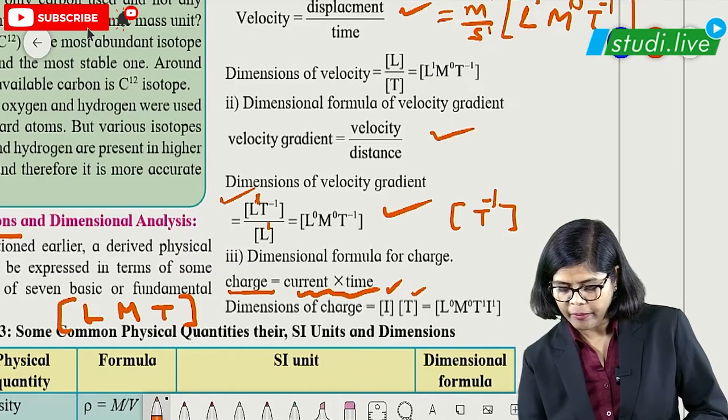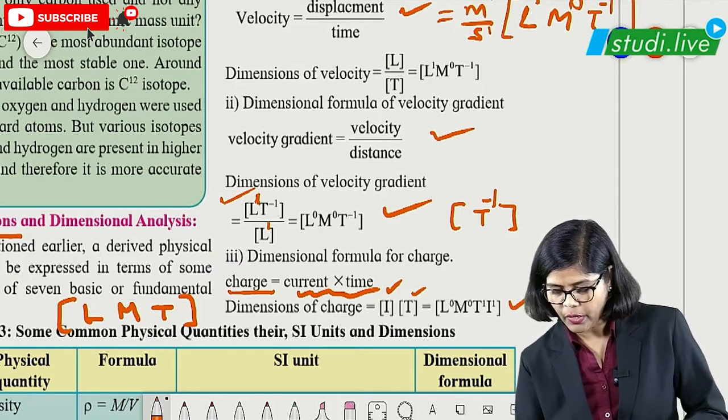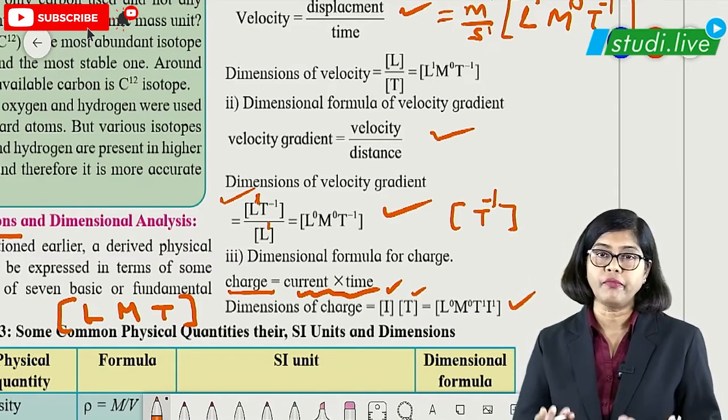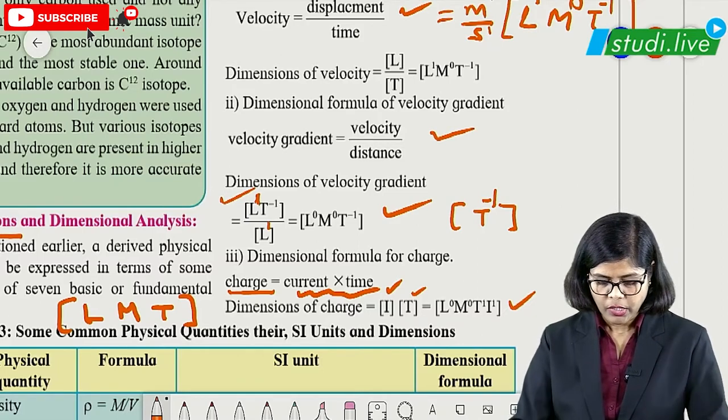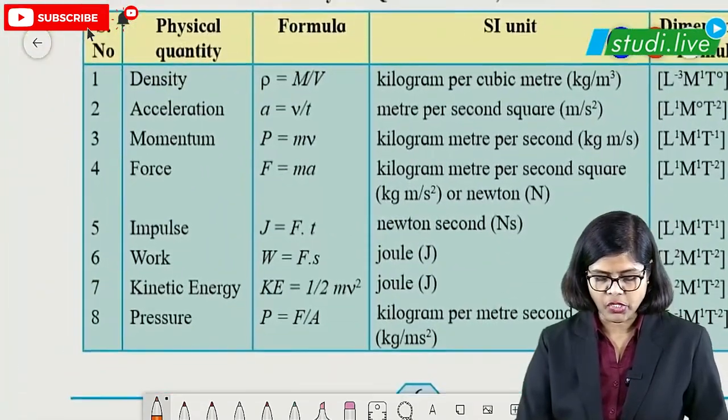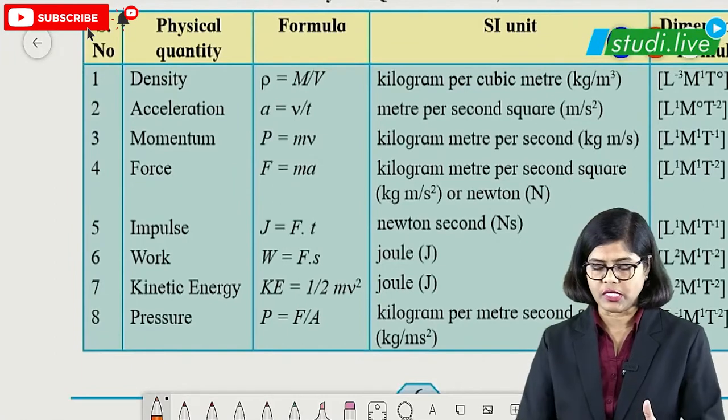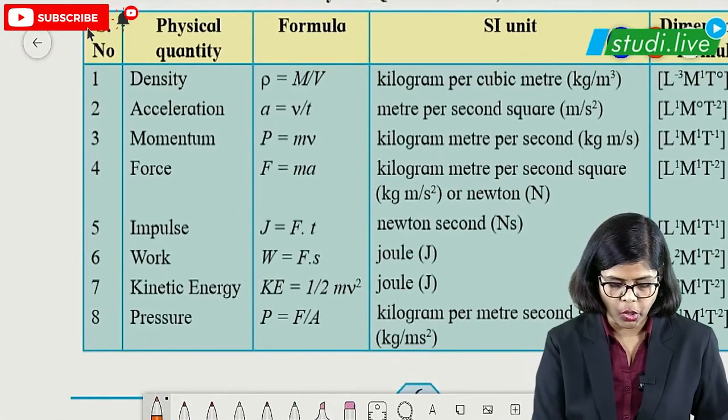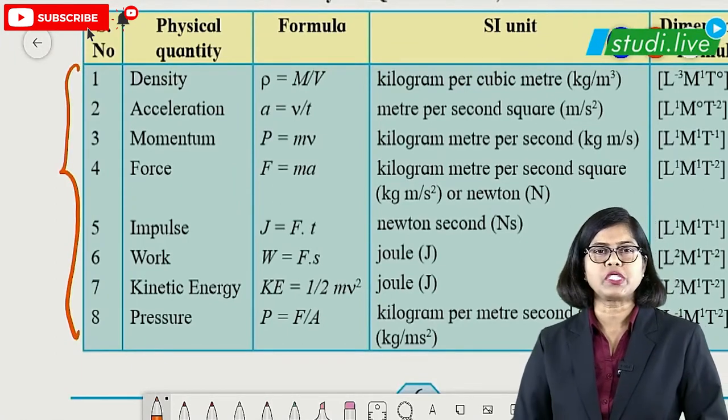So we get L, M will be what? 0. So T1 I1. This is the dimension of charge. So like this we can find dimensions of many other quantities, students. So this is a chart which is given in the book. You have to learn all these quantities because the questions will be based on this.